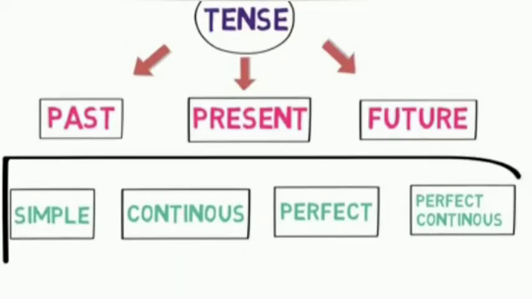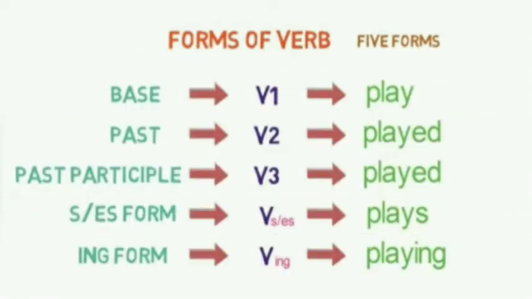Each type of tense is divided into four categories, that is simple, continuous or progressive, perfect and perfect continuous. So before starting the tenses, we read first the forms of verb, which I have already discussed in previous videos.